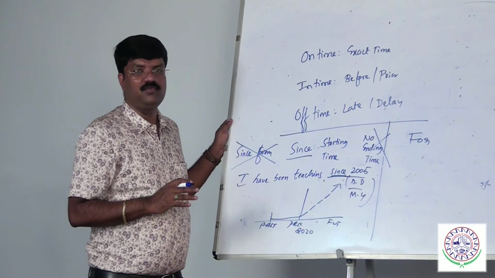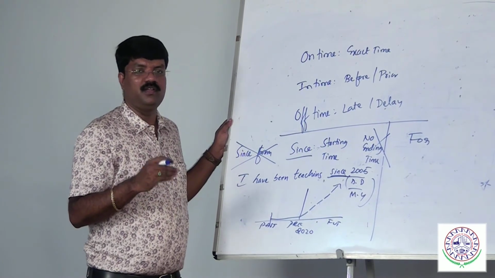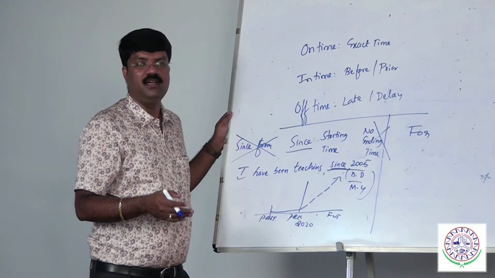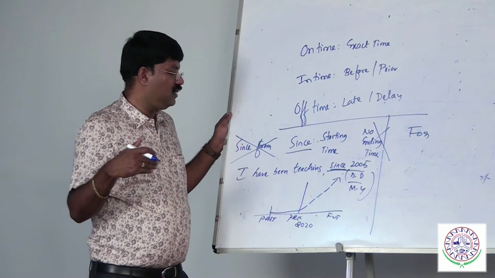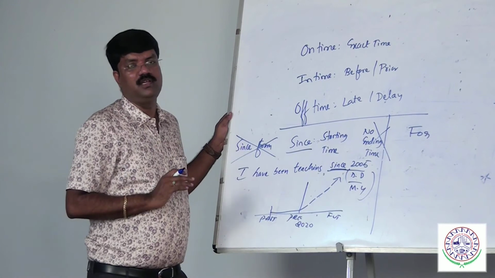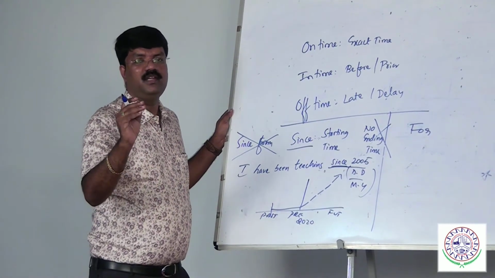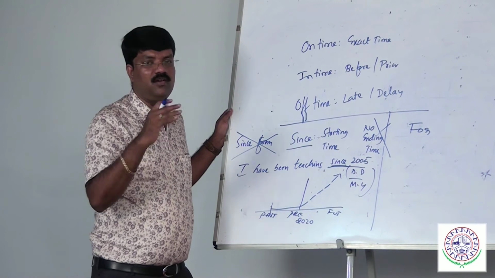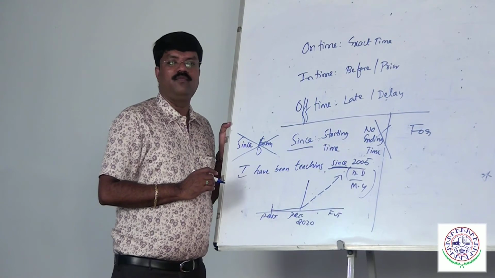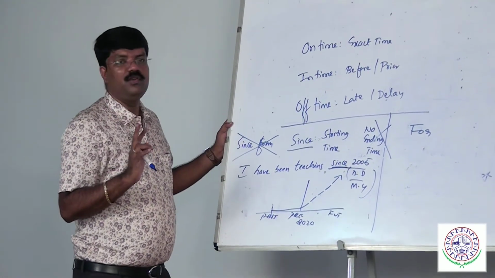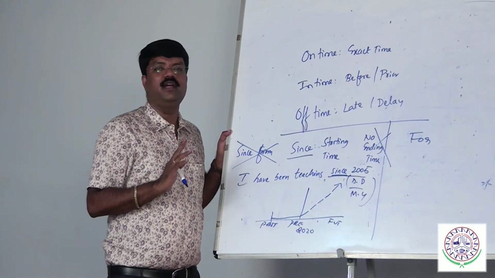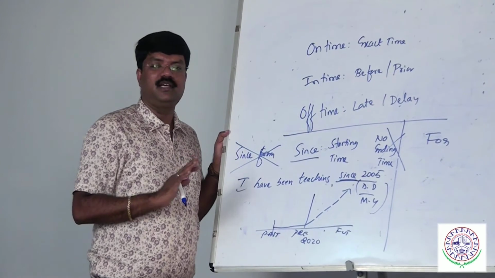In an exam, they will ask a question and give options in the present perfect continuous: Veena has been singing since, for, from, to. If it has not ended, always try to use since. Veena has been singing since 1995, meaning she is still alive and still singing. Then only must you use since. Never use since from. Whenever you use from, there have to be both from and to. Since never takes to, and since never takes from.